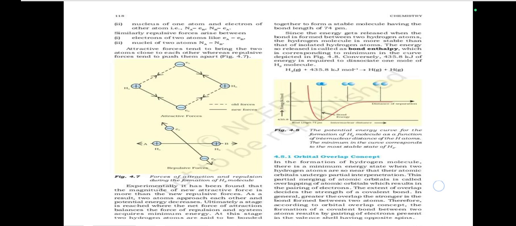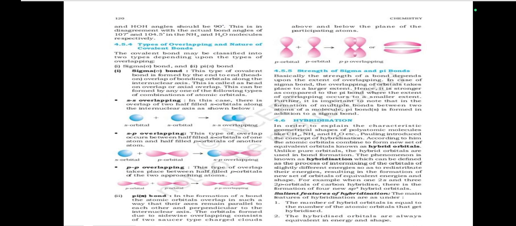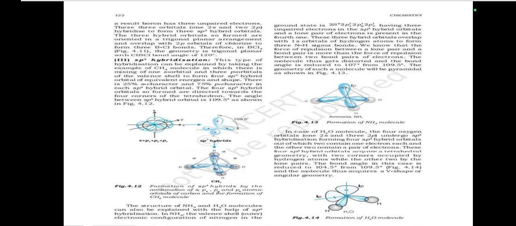Orbital overlap concept, directional properties of bonds, overlapping of atomic orbitals, types of overlapping and nature of covalent bonds, sigma bond, pi bond, strength of sigma and pi bonds, hybridization, important conditions for hybridization, types of hybridization: sp, sp2, sp3 hybridization.